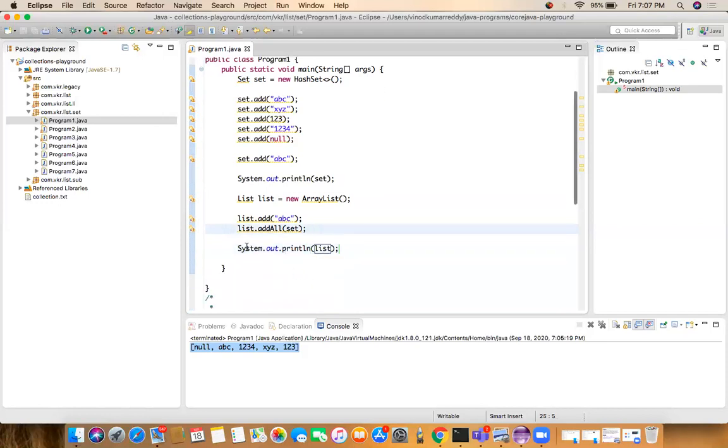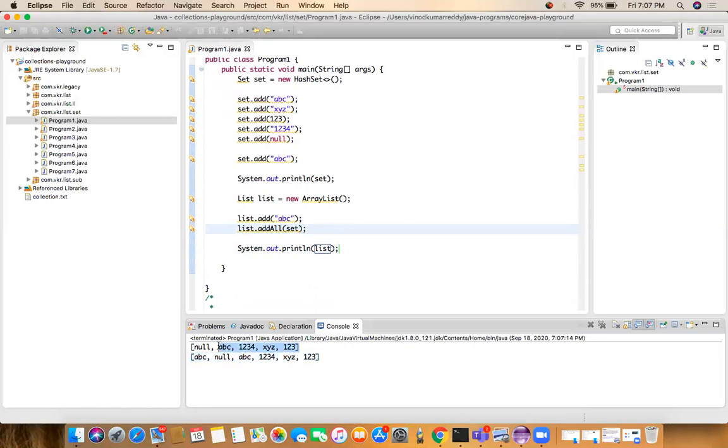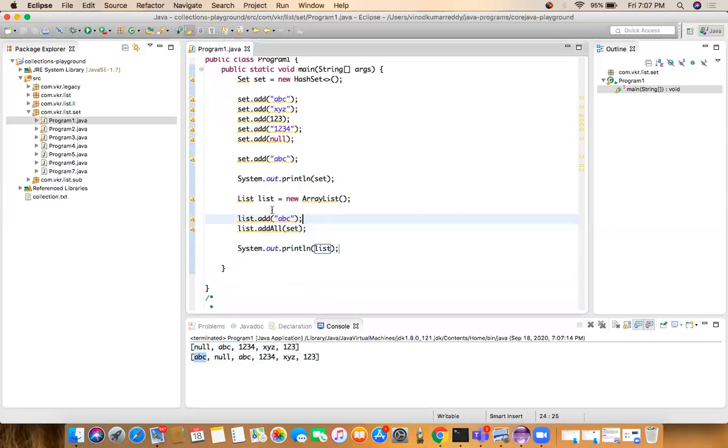Now, if you go and print the list, we get one order. See, this is the set interface. If we try to print the set elements, it is in one order: null, ABC, 1, 2, 3. The same values are added here into the list in order. ABC is already there. So in the list interface, all the elements are stored in one order. So ArrayList is an ordered class. Whatever elements we are adding, those elements are in one order.